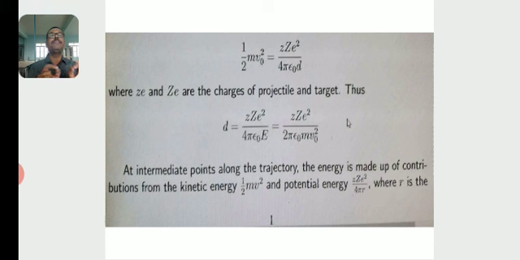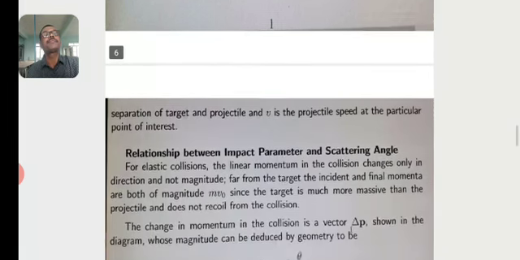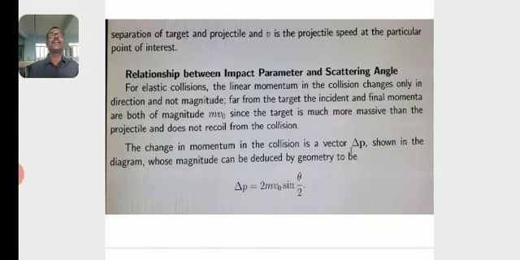At intermediate points along the trajectory, the energy is made up of contributions from the kinetic energy, ½mv², and the potential energy, Zze²/4πε₀r, where r is the separation of target and projectile, and v is the projectile speed at the particular point of interest. Then the relationship between impact parameter and scattering angle.